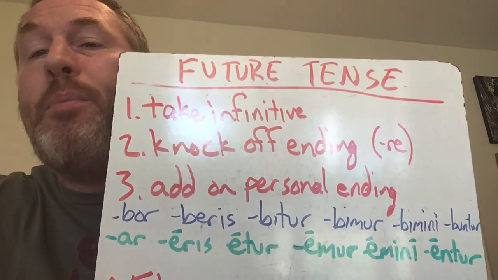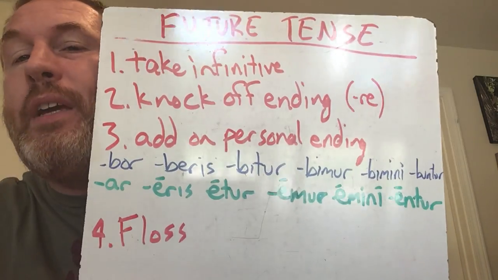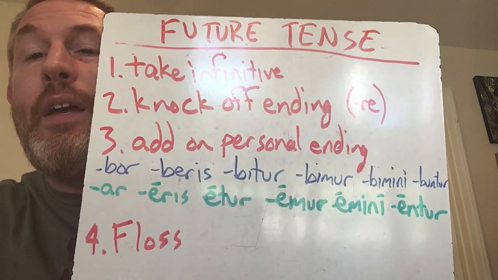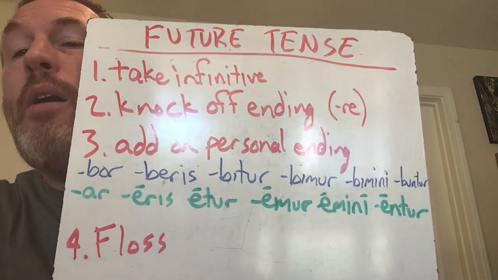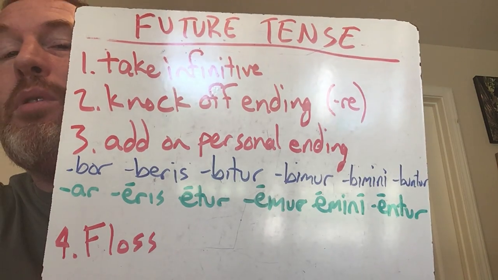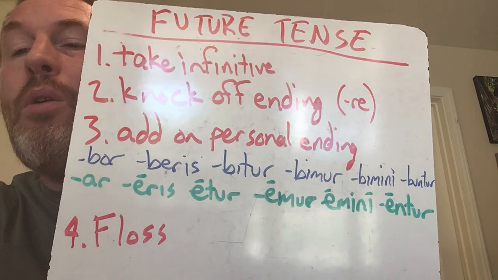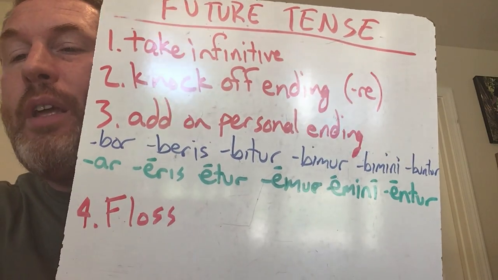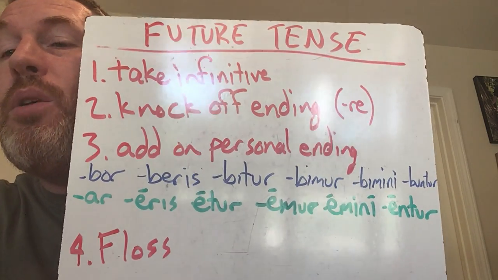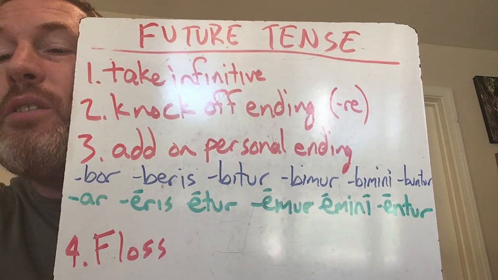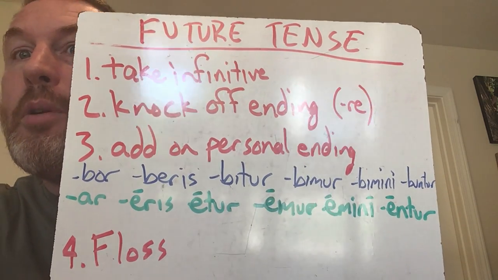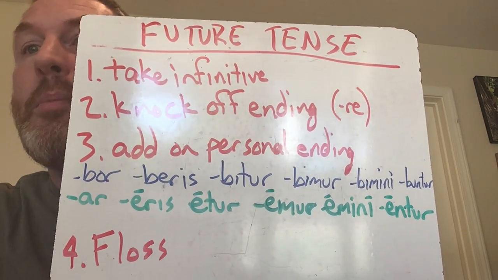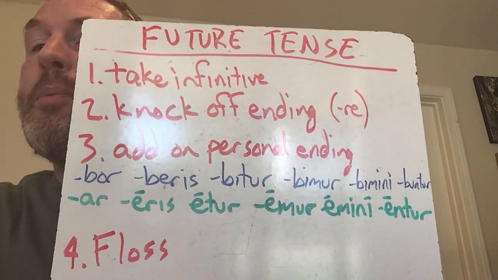Okay, so again, step 1, take the infinitive. Step 2, knock off the ending. Step 3, add your passive endings, your personal endings. So it's bor, beris, bitur, bimur, bimini, buntur, or ar, eris, etur, emur, emini, entur. And then, of course, float. If you'll notice, though, that the endings are actually still the same.